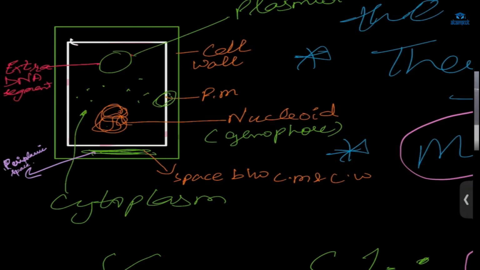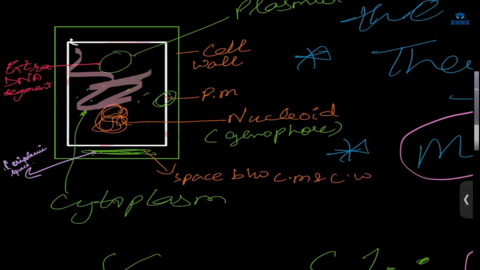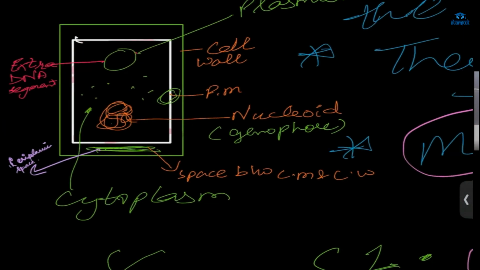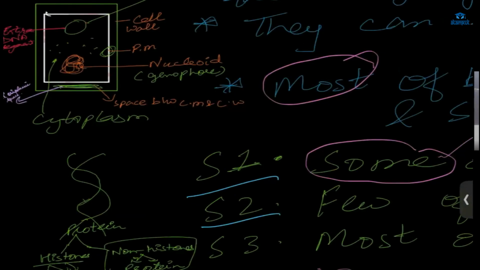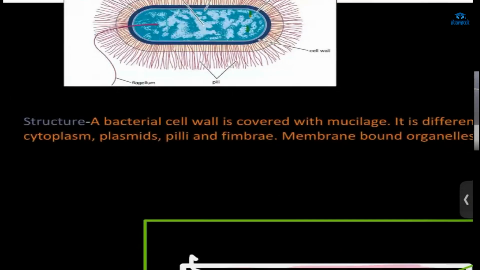Okay. So next we'll see cytoplasm, right? In the cytoplasm, what do we have? Usually in the eukaryotes, we had cell organelles, right? Membrane bound cell organelles. But in here, we don't have any membrane bound cell organelles. The only organelle which will be present here is ribosome. It is non-membranous, okay, and also mesosome. This is the structure, but here it is not given.